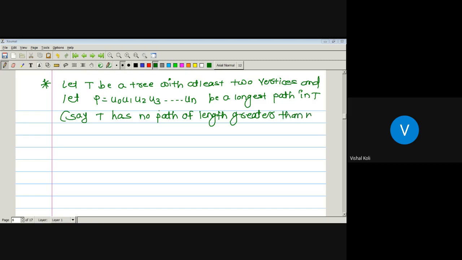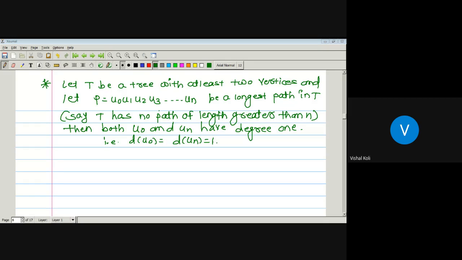It means P is a path of highest length. Then both u0 and un have degree 1. That is, degree of u0 equals degree of un equals 1.